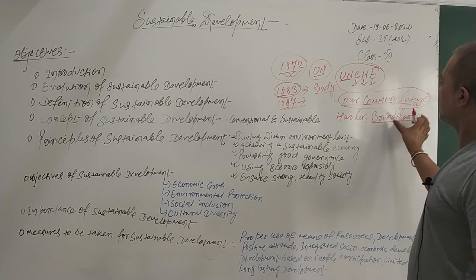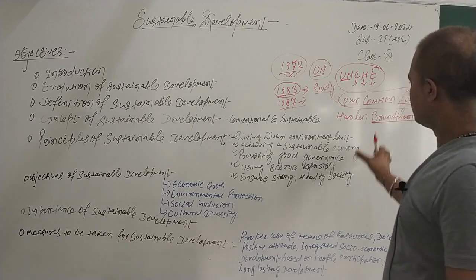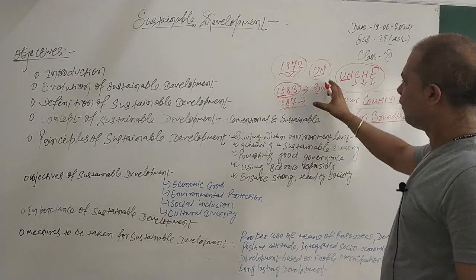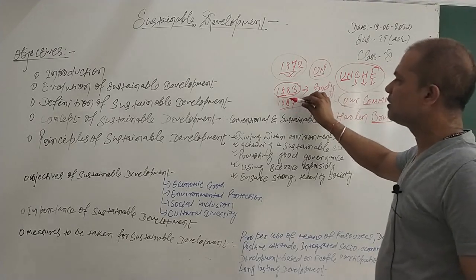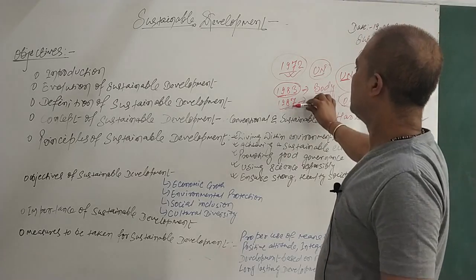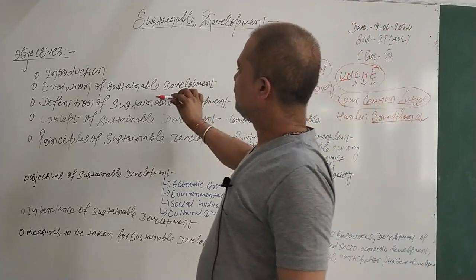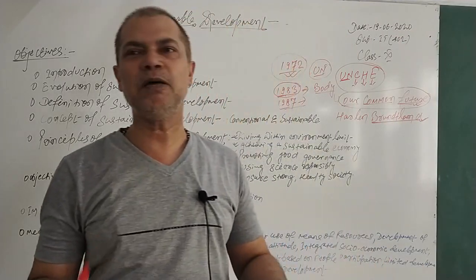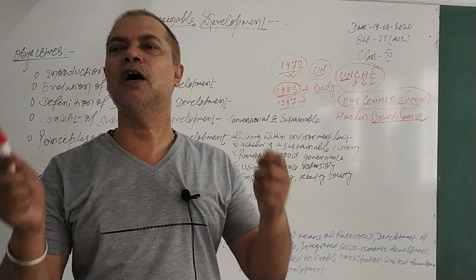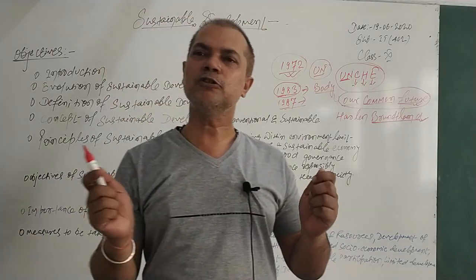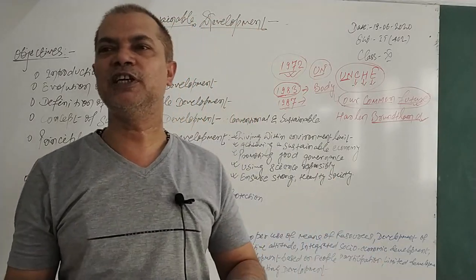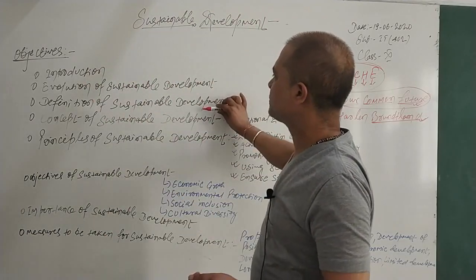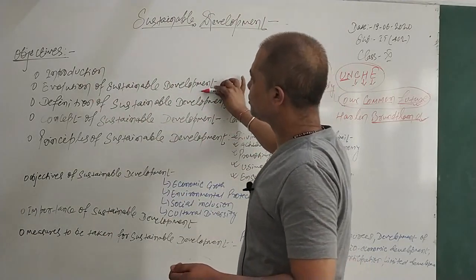So Brundtland, under the supervision of this person who was the Prime Minister of Norway at that time, and this body formed. And in 1987 he passed the report, and he gave a constructive definition of sustainable development. As I mentioned, sustainable development is a development that meets the needs of today's generation without compromising the ability of the future generation to meet their own requirements. That is the definition of sustainable development. This is the evolution of sustainable development.